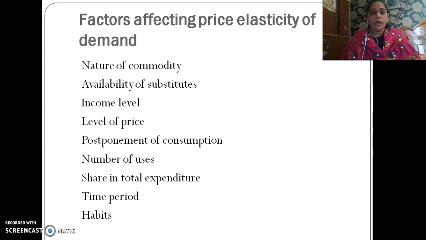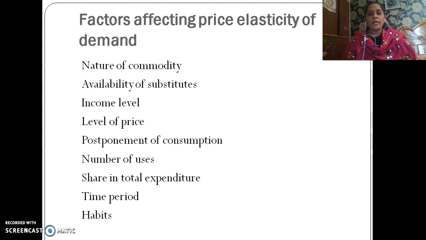Hello everyone. In the last PPT, we have seen what elasticity of demand is. We could also try to understand how elasticity of demand is zero, infinite, less than elastic and more than elastic. Now, just to understand elasticity in a much better way, we will discuss a few factors which affect price elasticity with examples.